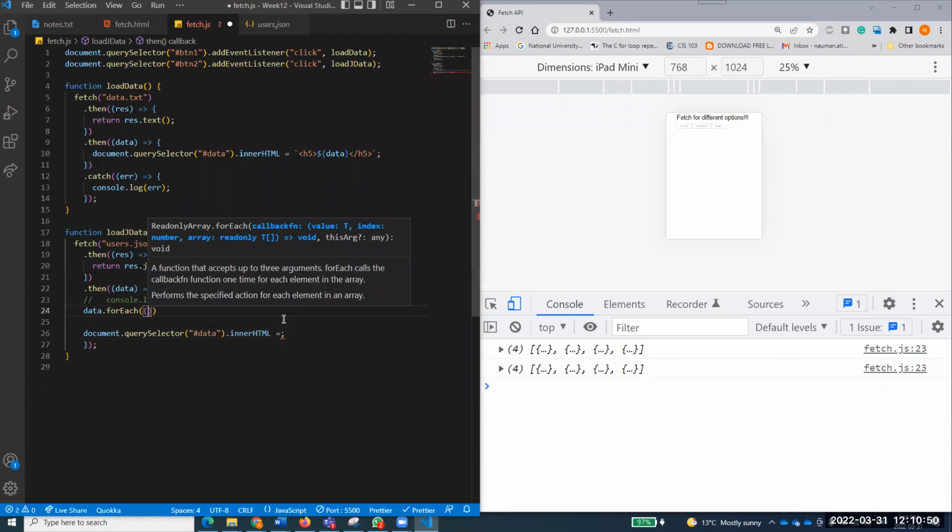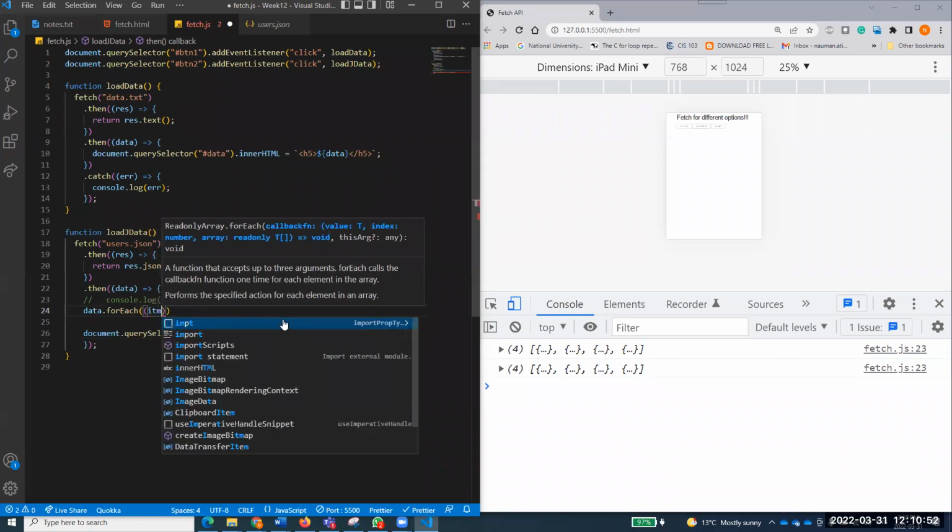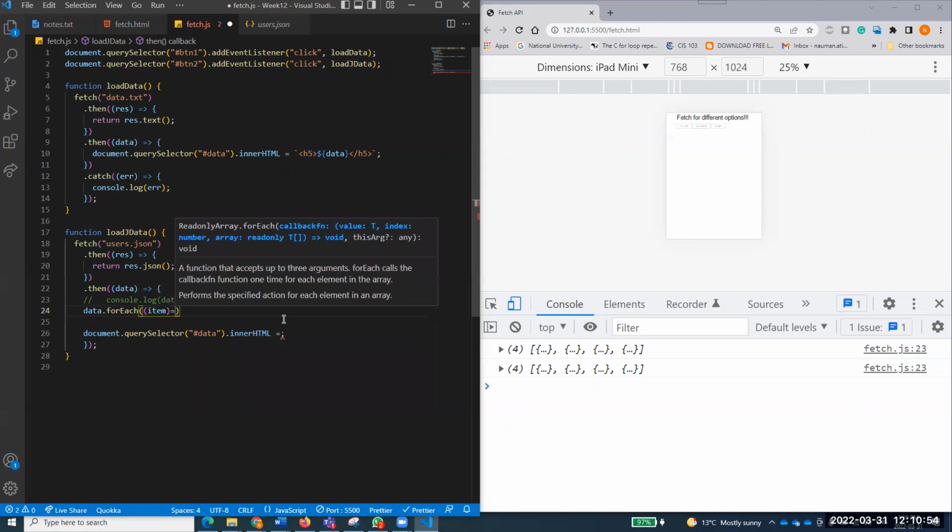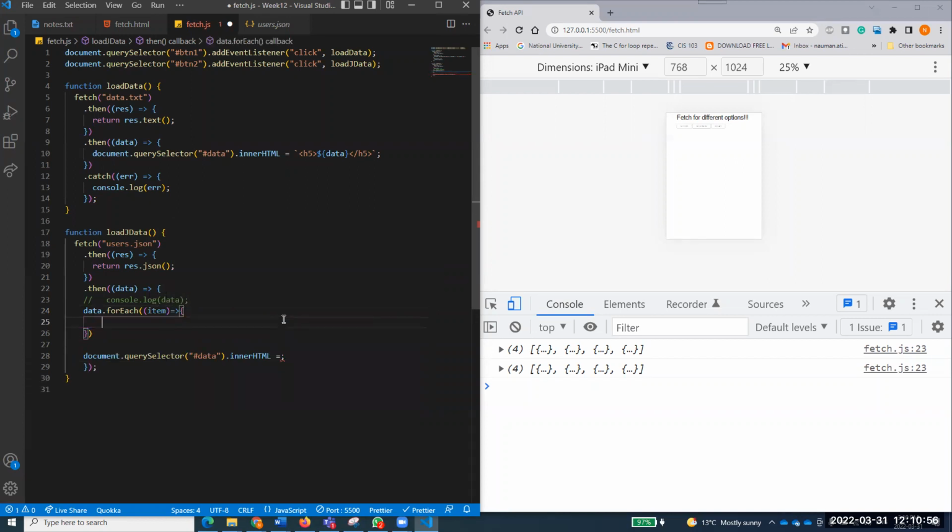So there will be a function that will take one item at a time, right? Let's create a variable. Again, you remember when we have multiple outputs, you can create a variable output equal to nothing.